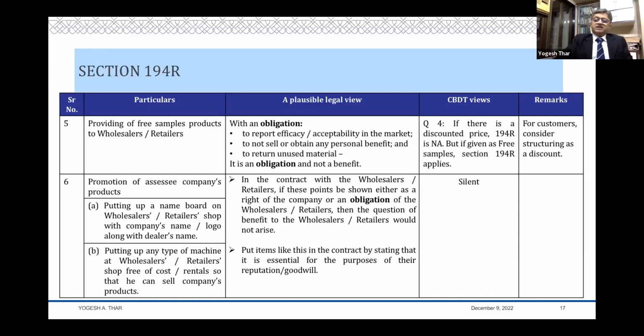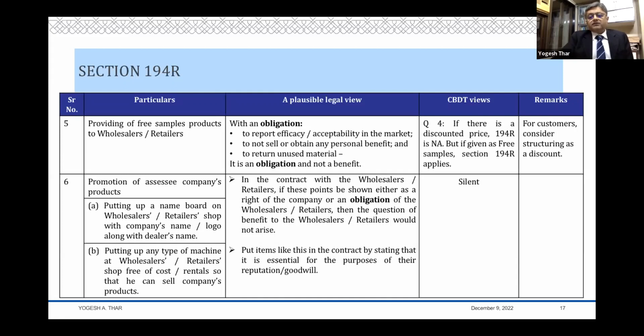So therefore, I'm casting an obligation on that person that these are the obligations. I'm giving it to you because you are my dealer. You are in touch with the market. You are in touch with the ultimate consumers, and therefore this is the feedback that I want from you. And if for any reason you have not used it, you please return it back to me. If that is the case, then on first principles, this is an obligation and not a benefit, and there cannot be any tax.